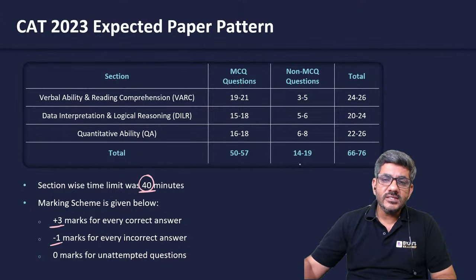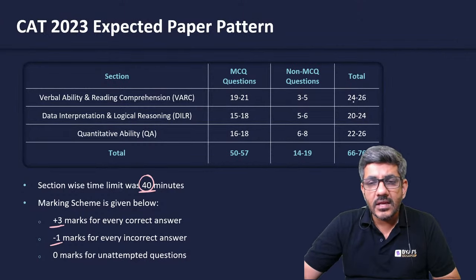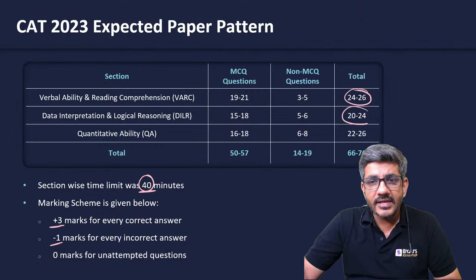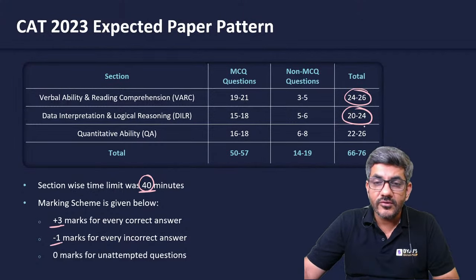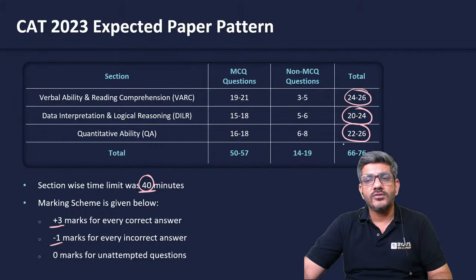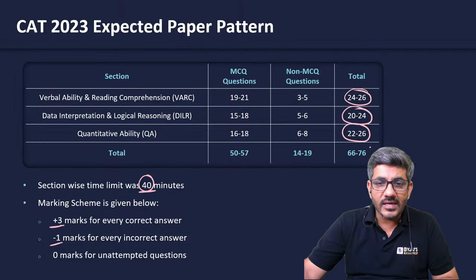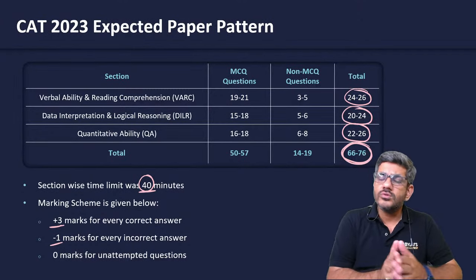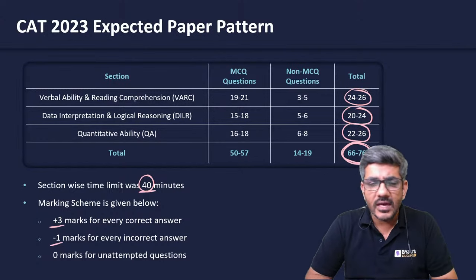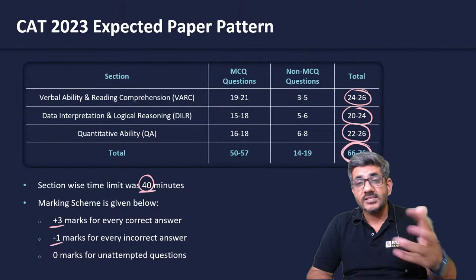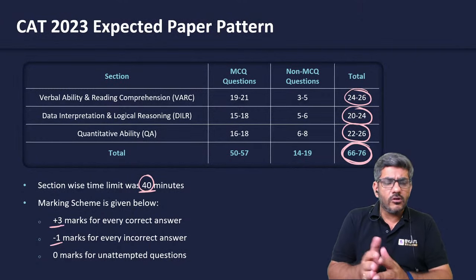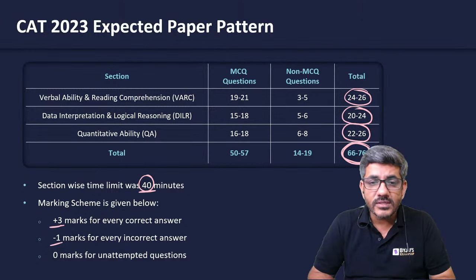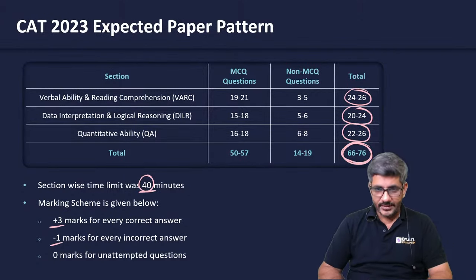The number of questions in VARC is going to be somewhere from 24 to 26. In DILR, it is going to be somewhere from 20 to 24. And in quantitative ability, it is going to be somewhere between 22 and 26. The total number of questions in the paper, I can probably say for 2023, is going to be the expected number in the 3 sections and the overall paper. 2024 also would be expected around the same lines, though things would be more clear once CAT 2023 is over.